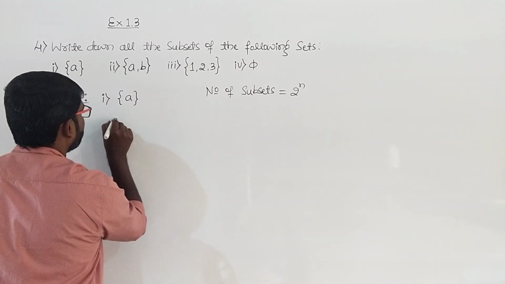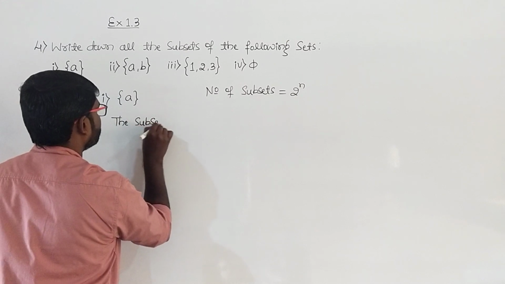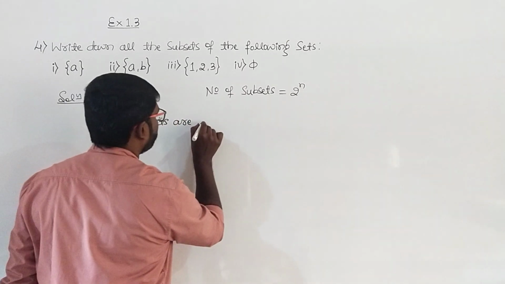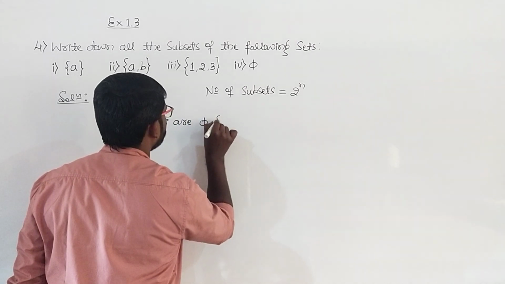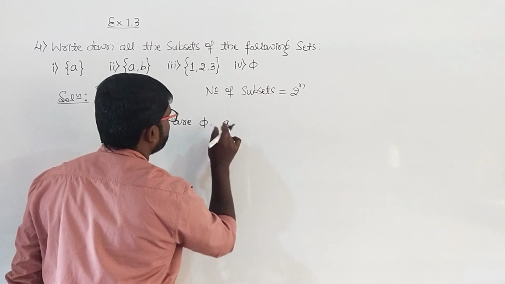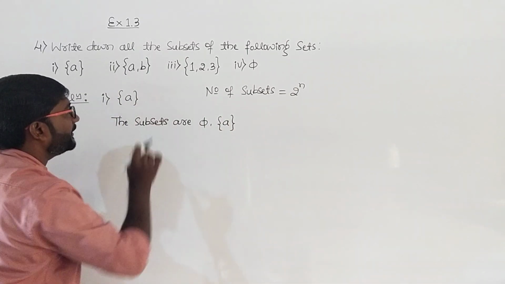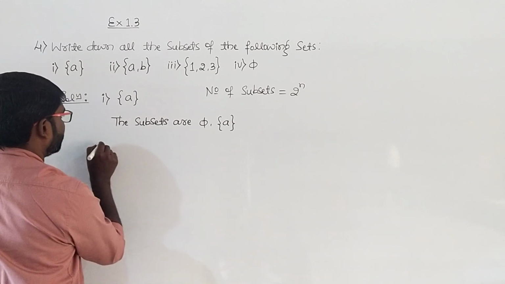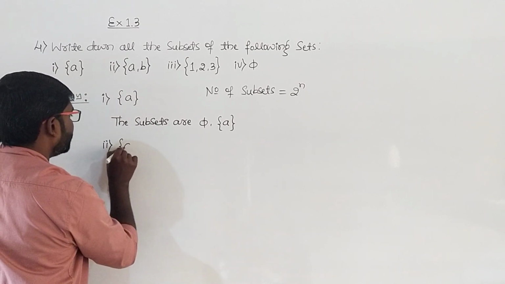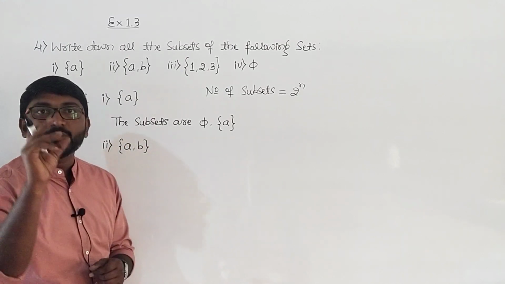The subsets are pi and then A. Pi is a subset of every set, that is why I have written pi. So this is the answer for the Roman number 1. Then we'll take the Roman number 2. It is A comma B. So this set has 2 elements.